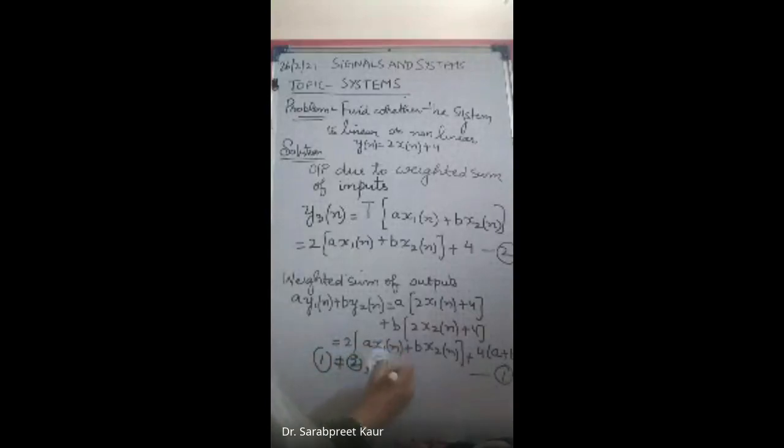So system is non-linear. Any doubt in this? So now it should be clear how you can find whether a system is linear or non-linear.